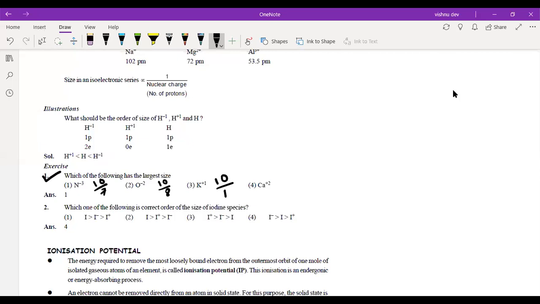Not 10, sorry, because it is your third element, so it is much smaller. Because this is not even the same category. When you talk about nitrogen and oxygen, these are second period elements. But when you talk about potassium, it is your fourth. First lithium, sodium, third, sorry. This will be your third.